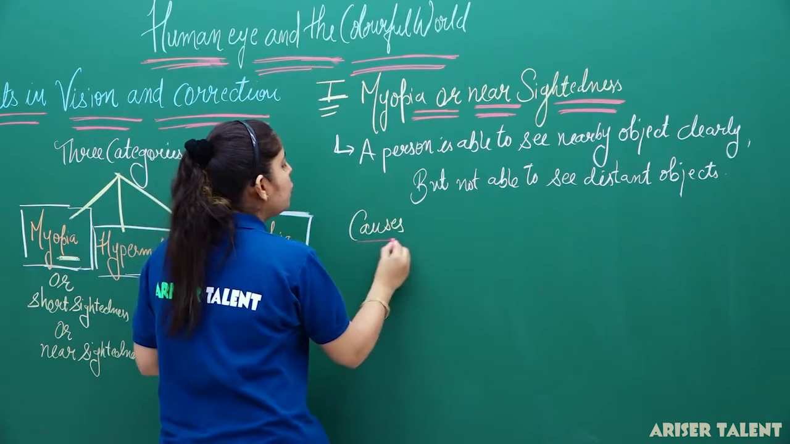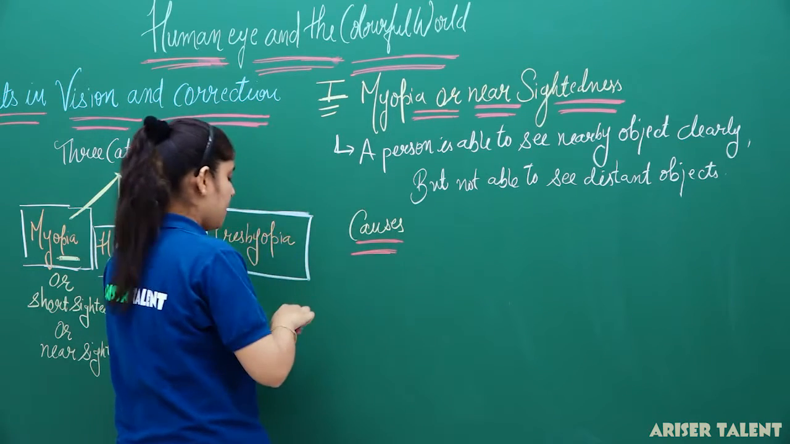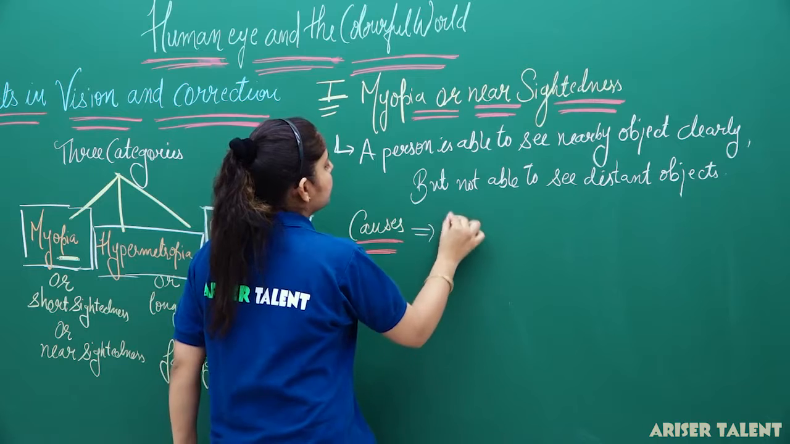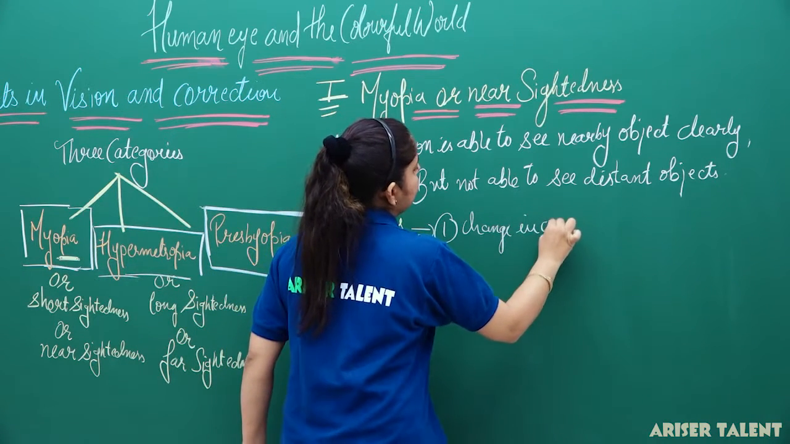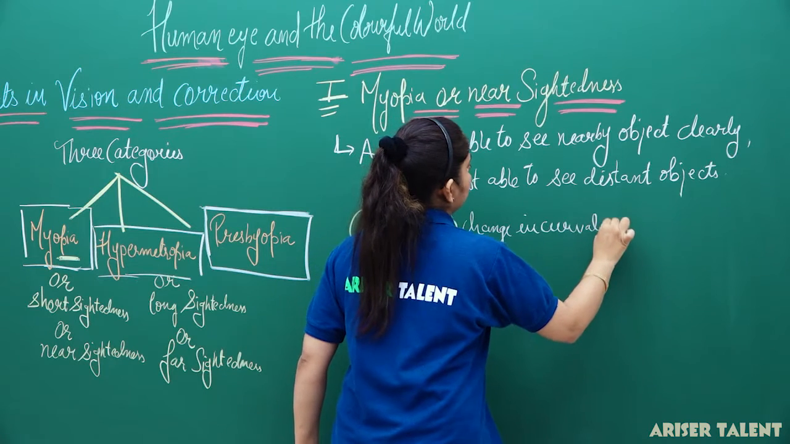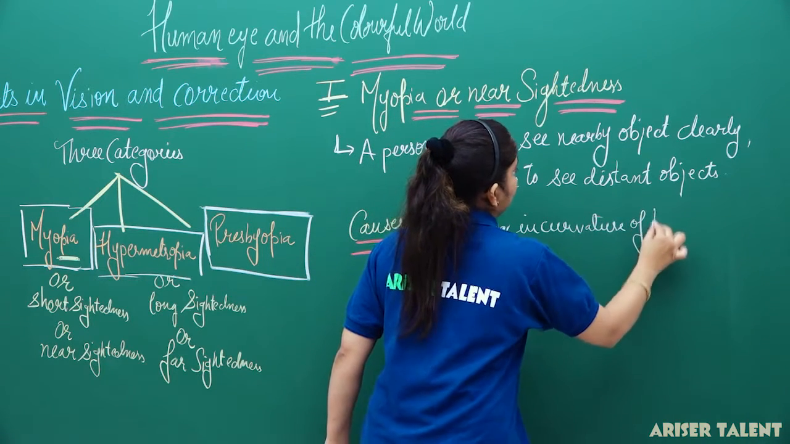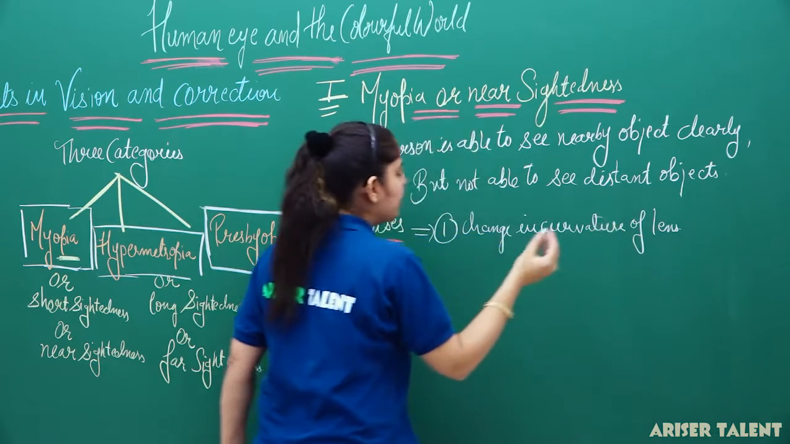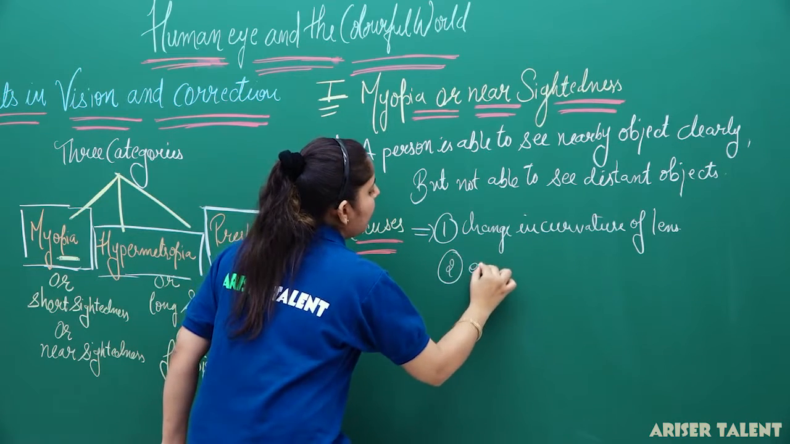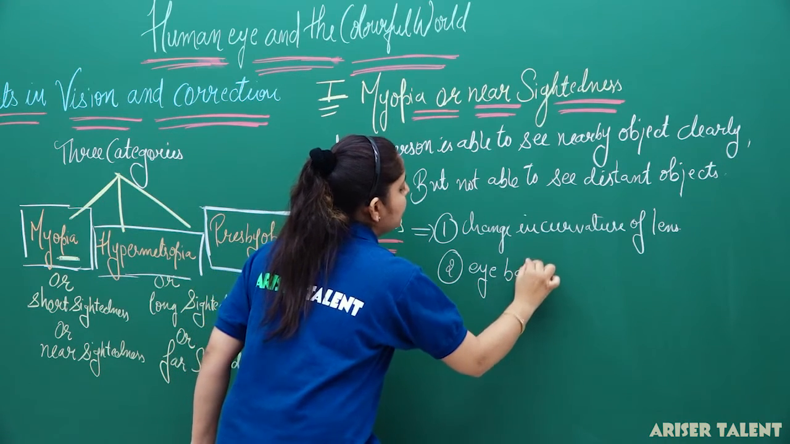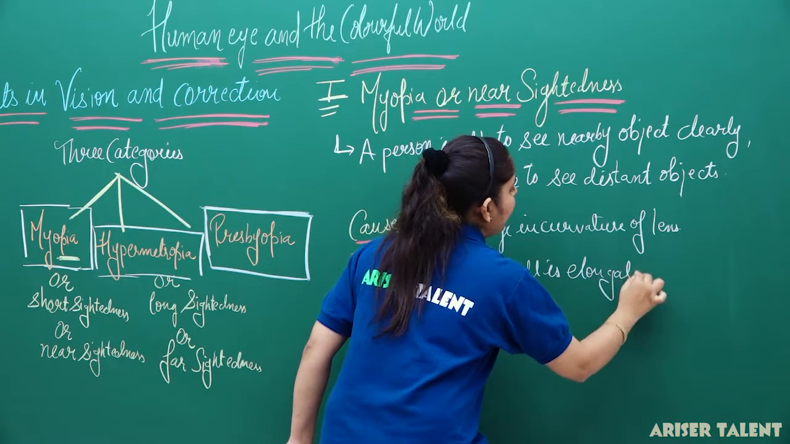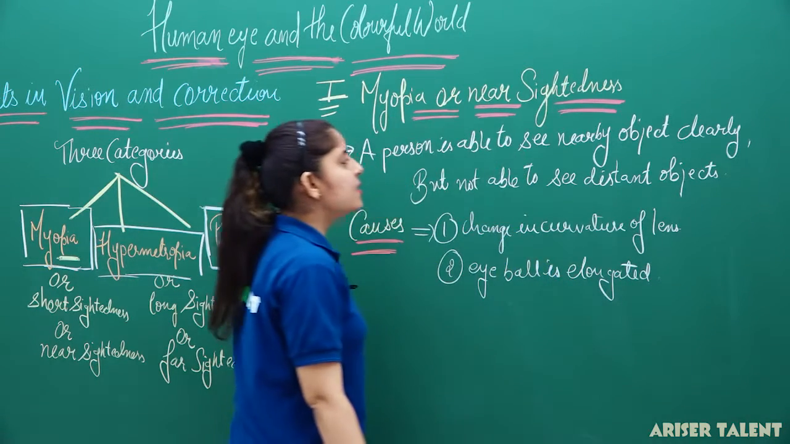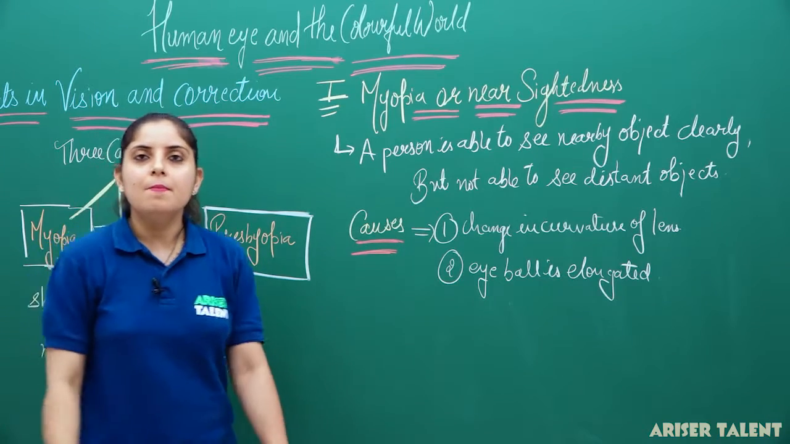So, actually there are two causes. First one is change in curvature of lens. It means the lens has a changed curvature, and the eyeball is elongated. If our eyeball is elongated, you can see that a person will have myopia.